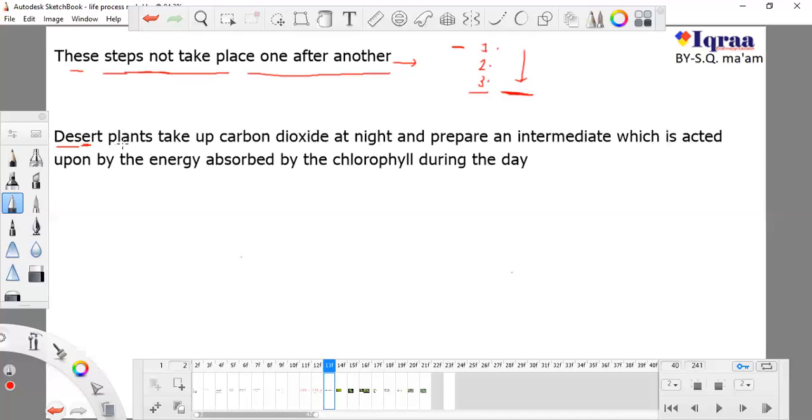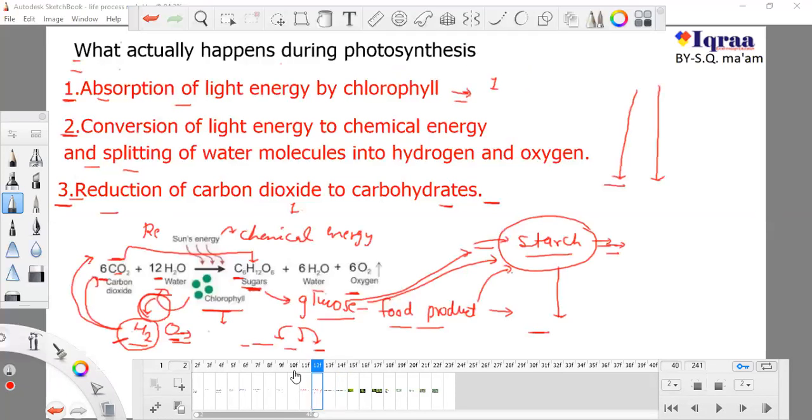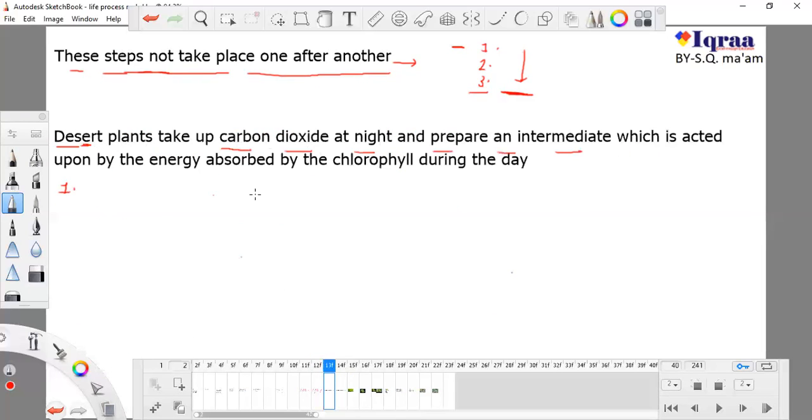So this desert plant takes up carbon dioxide at night and prepares an intermediate which is acted upon by energy absorbed by chlorophyll during the day. Okay, what do they do first? First they don't absorb sun energy. What they do firstly, they absorb carbon dioxide first. Okay, what is the reaction of photosynthesis?